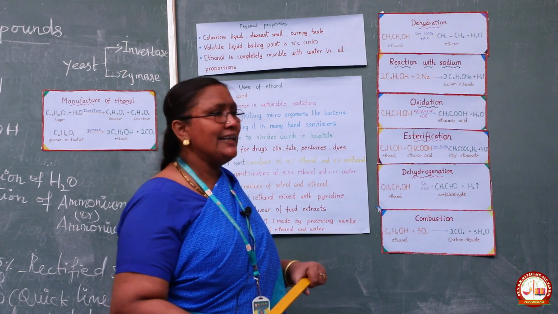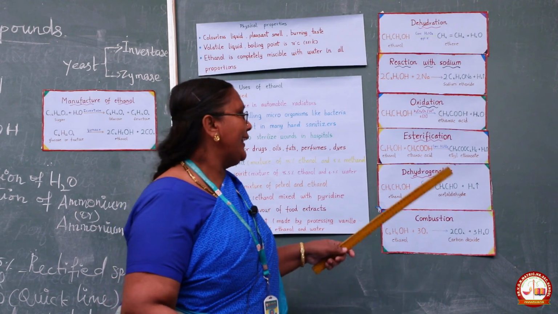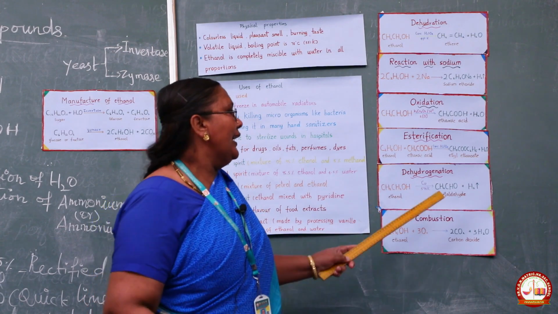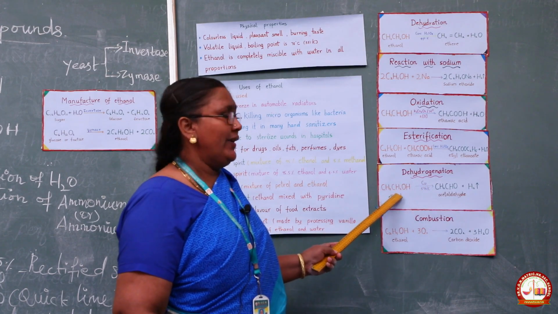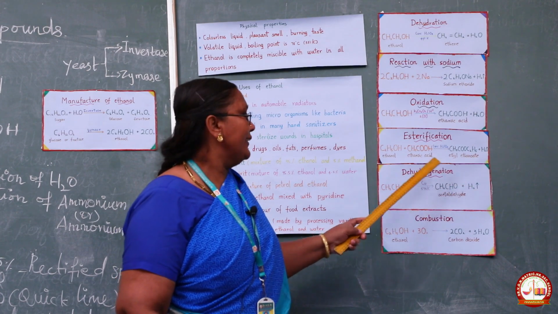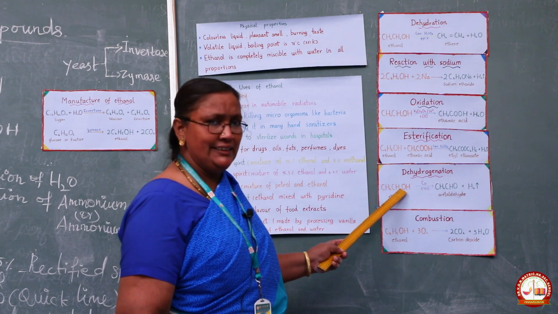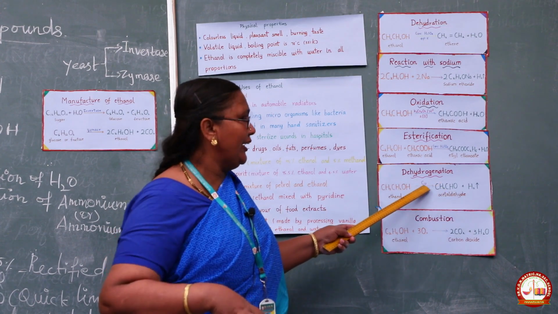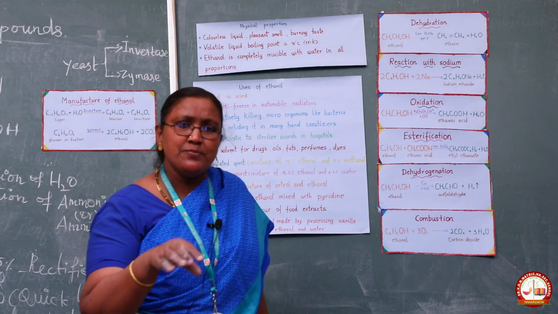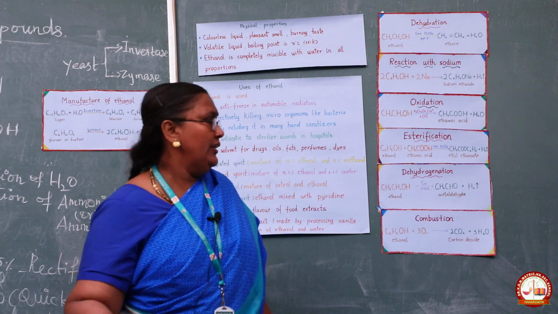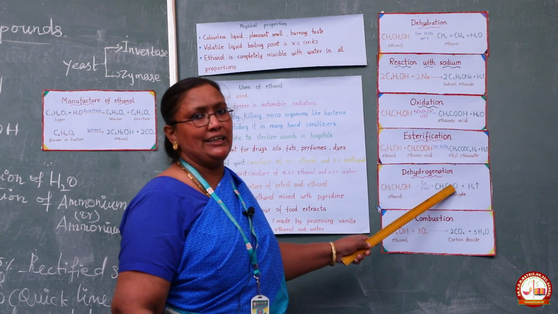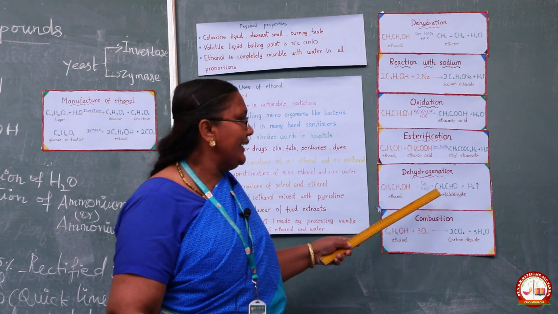Then what is the next property? Dehydrogenation. What does dehydrogenation mean? Removal of hydrogen. What happened here? When the vapor of ethanol is passed over heated copper at 573 Kelvin, it is dehydrogenated to acetaldehyde with liberation of hydrogen gas. Here, ethanol CH3CH2OH vapor is passed over heated copper. Copper acts as a catalyst here. What is a catalyst? A catalyst helps the reaction, but it doesn't get involved in the reaction. Are you able to follow, students? Ethanol is converted into acetaldehyde, CH3CHO. This reaction is known as dehydrogenation.